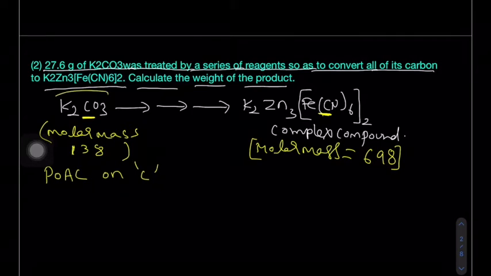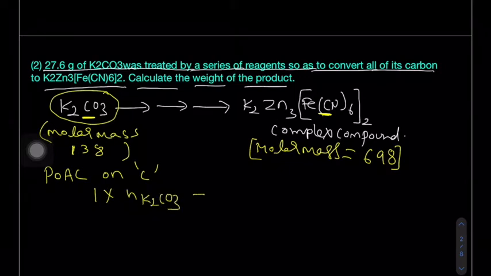Okay, now apply POAC on the carbon atom. On the reactant side, carbon atom index is 1 into the number of moles of potassium carbonate. On the right hand side, carbon atoms will be 6 into 2, that is 12 carbon atoms in the complex, into the number of moles of the complex.